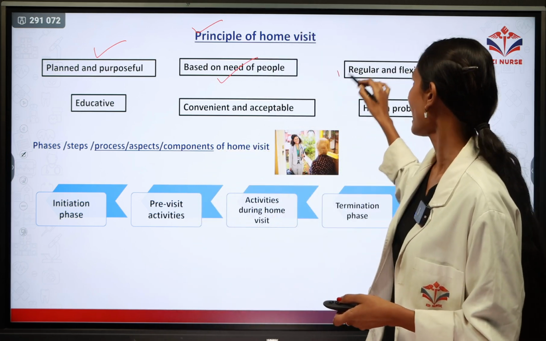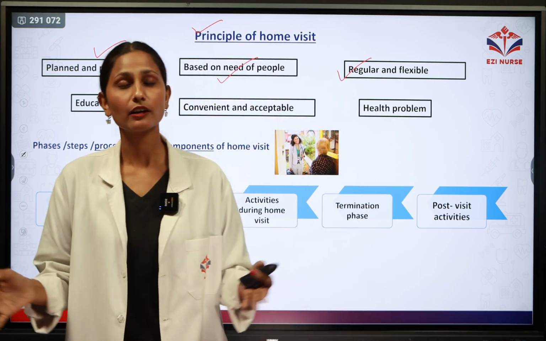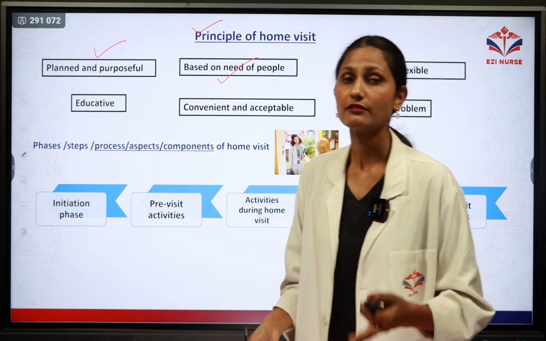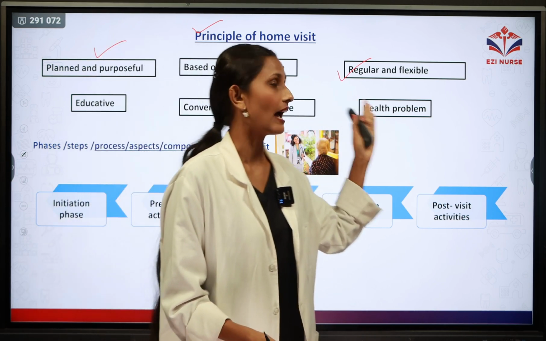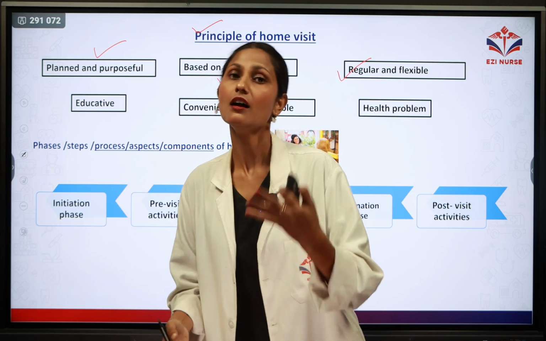Next one is regular and flexible. Home visiting must be done by the health worker on a regular basis, and it should be flexible according to the family situation and family condition. That is the third principle of home visiting, regular and flexible. It will help to build rapport and interpersonal relationship with the family.